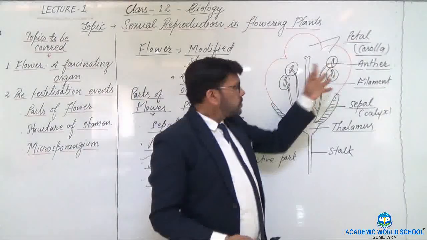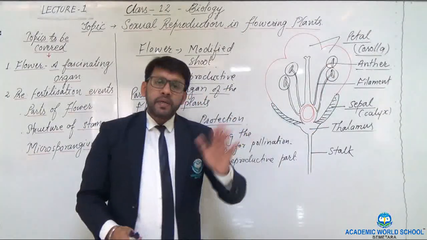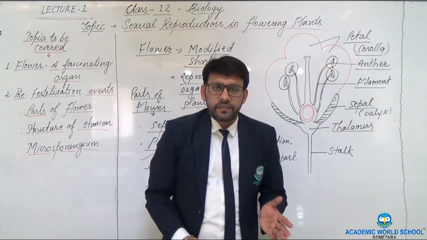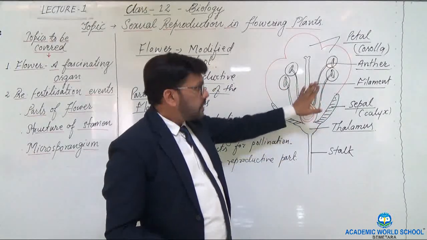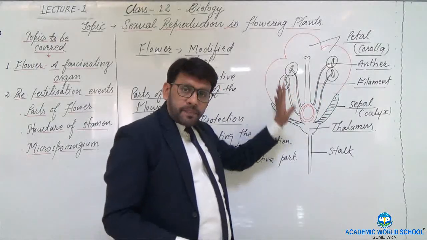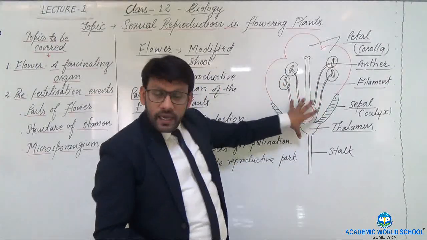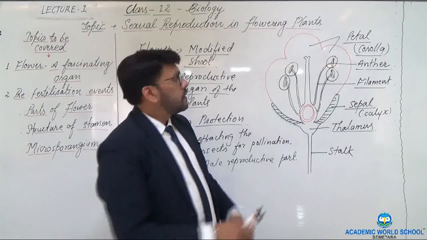Now these anthers may also vary in number. So here you can see there are four stamens present in this typical diagram of a flower.